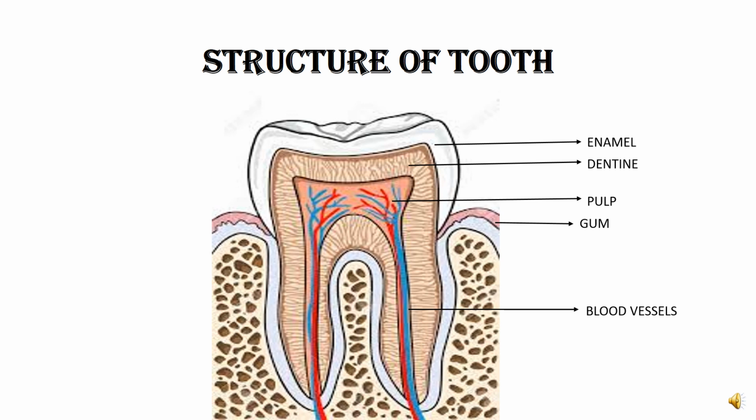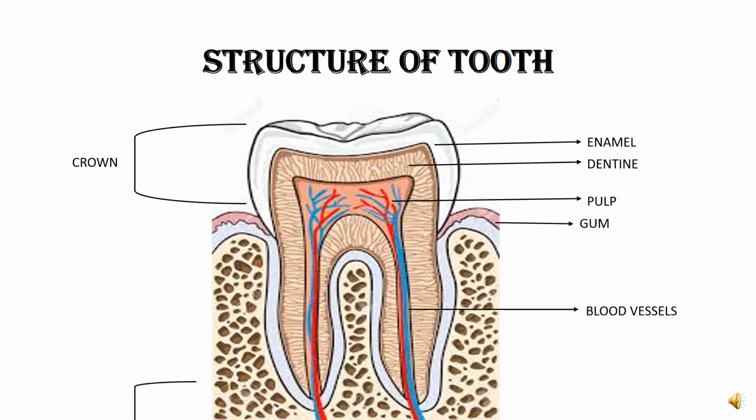Now, the part of the tooth which we see with our eyes, that is the upper part only, is called the crown.